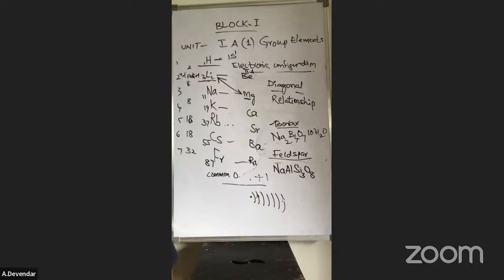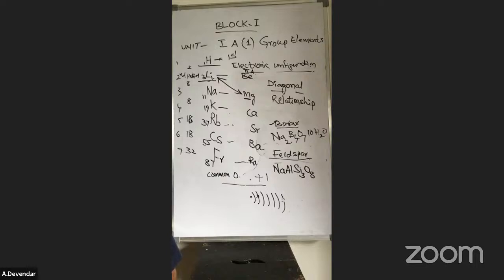Kainite is K2SO4·MgSO4·MgCl2·6H2O. In schoenite, only MgCl2 is removed from kainite: K2SO4·MgSO4·6H2O. Next, important is sylvine, which is KCl, potassium chloride.